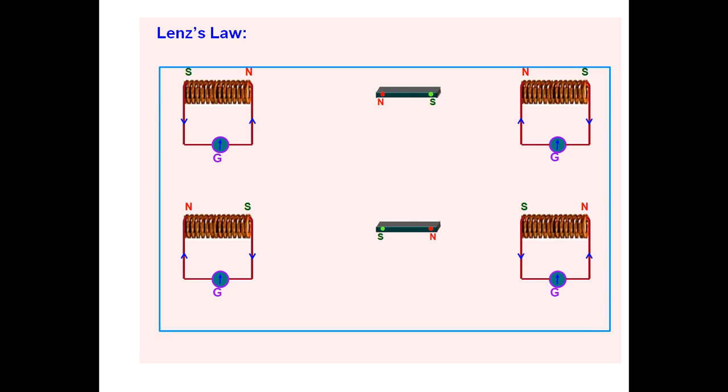If it wants to come closer, it behaves like the same pole, repulsive force is present, so it opposes the motion. If it wants to go away from the coil, it behaves like the opposite pole and attracts. So the coil always opposes the motion of the bar magnet.